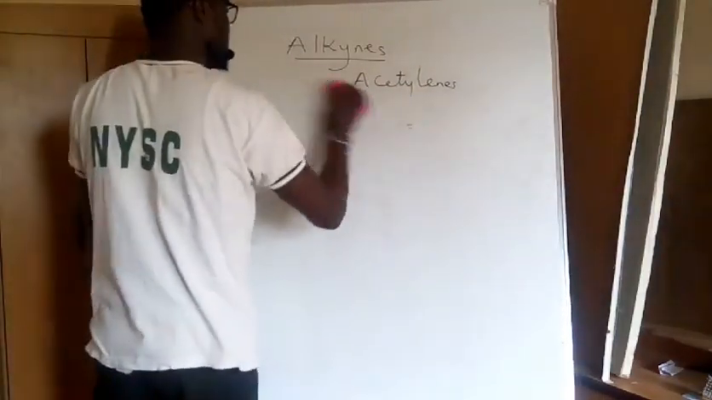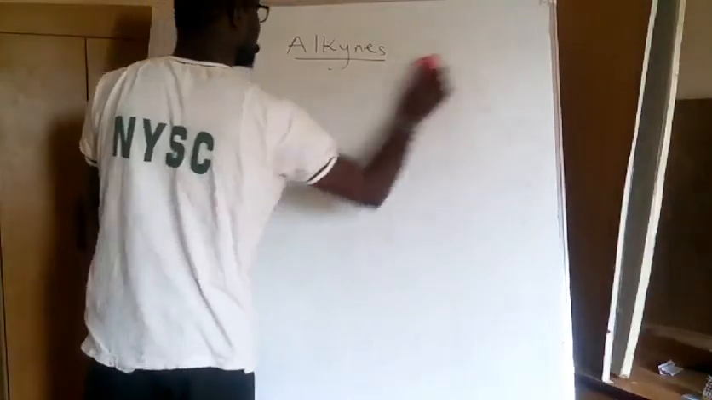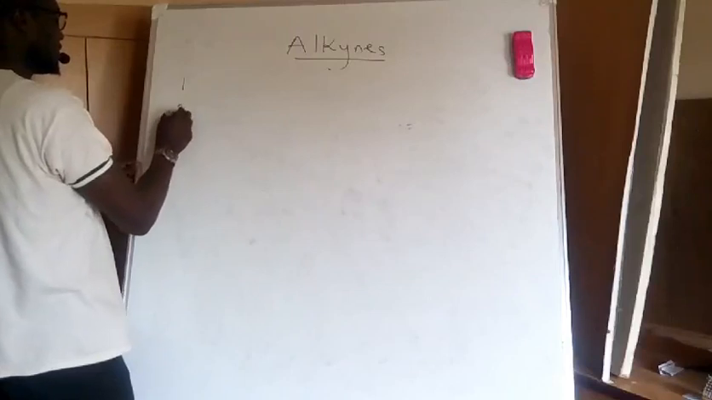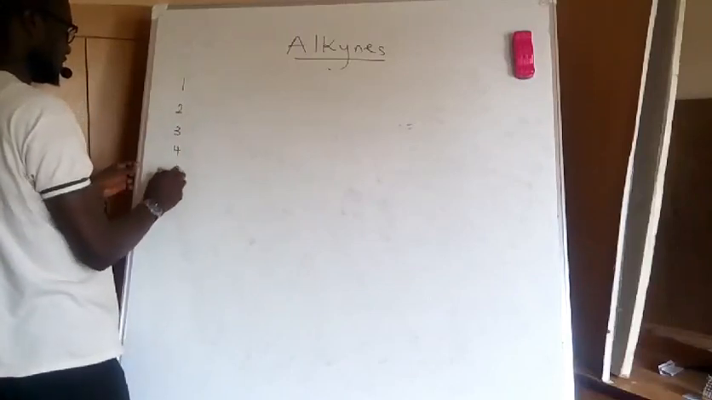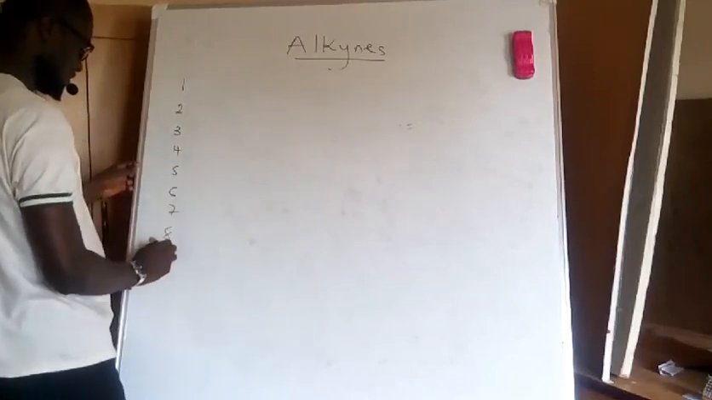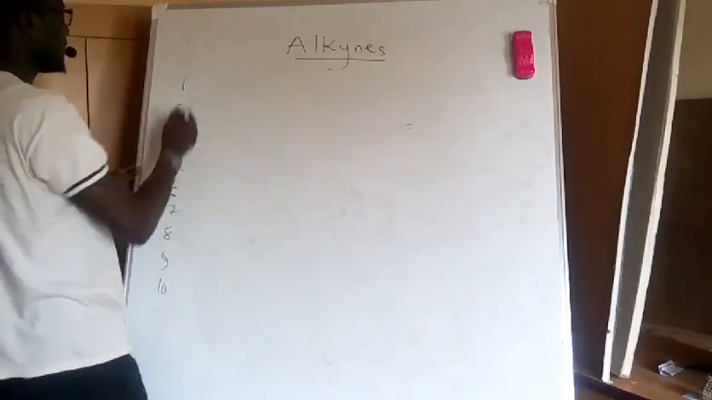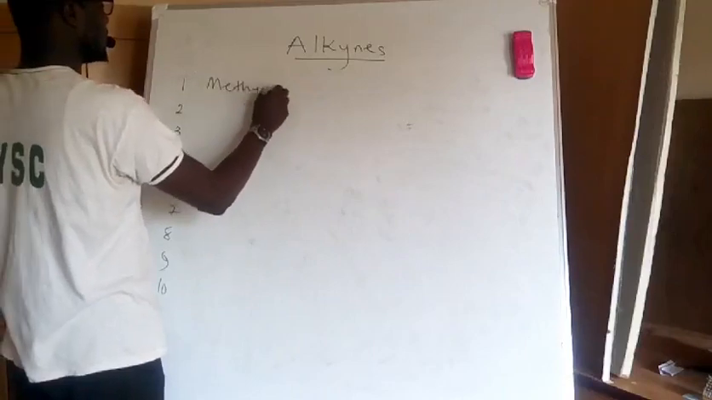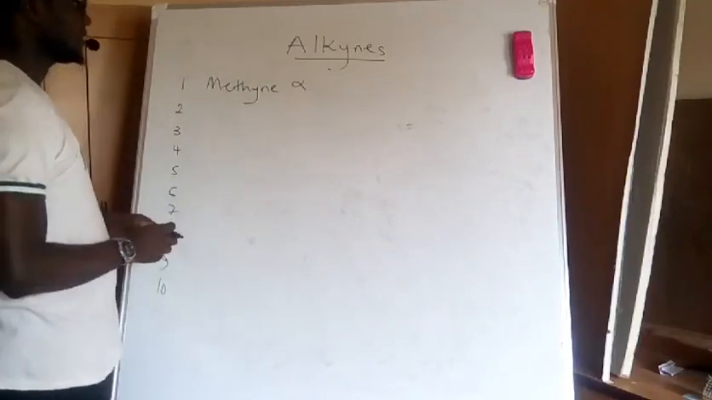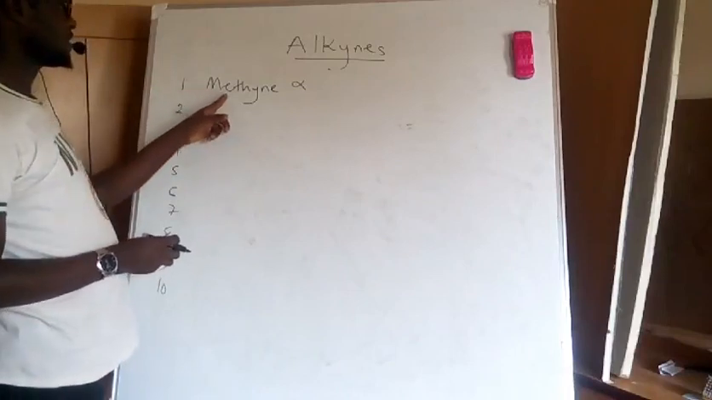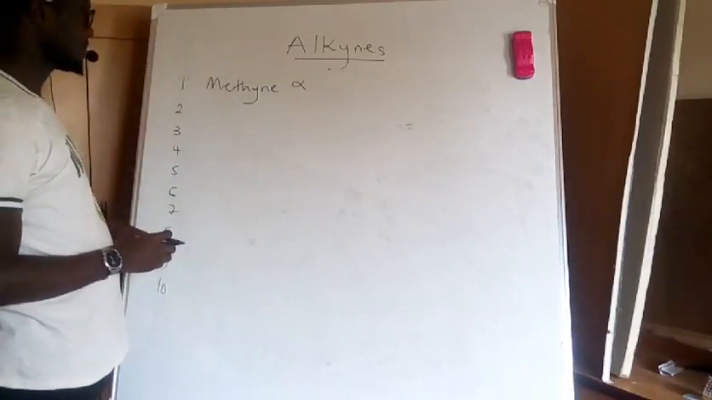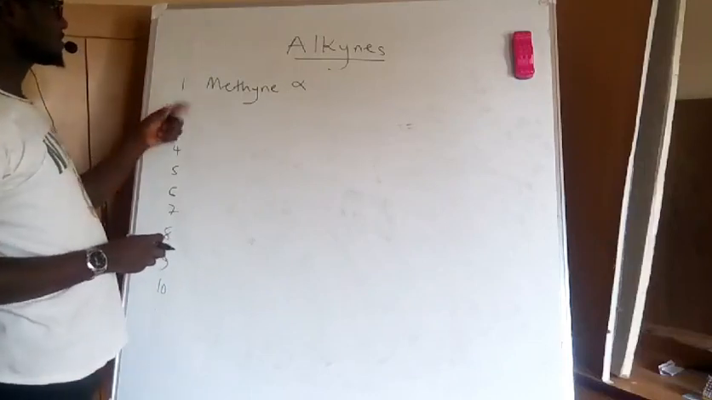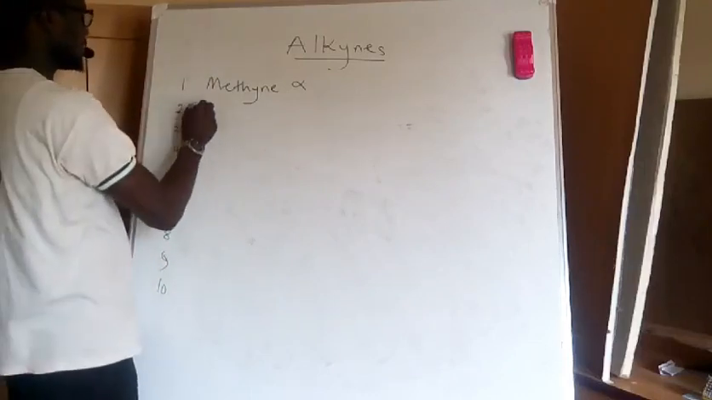Now let's look at the alkyne family. The first member, second, third, fourth, fifth, sixth, seventh, 8th, 9th, and 10th member. Although we call this one methyne, it does not exist, because if we calculate the molecular formula, it will be a compound that is not even possible for it to exist. So the actual first member of these compounds is ethyne.